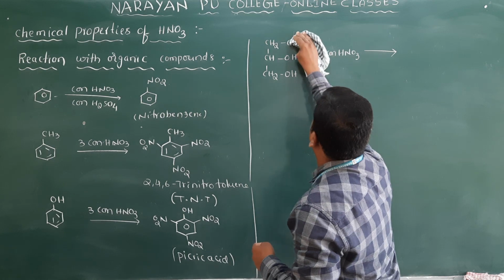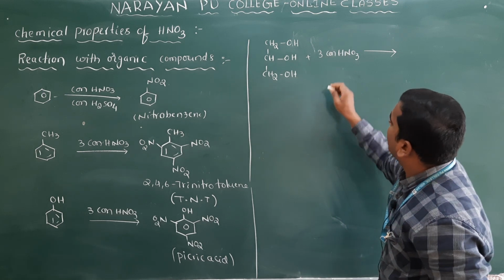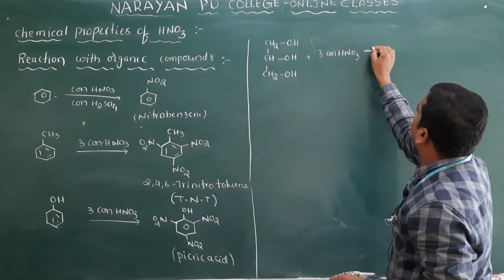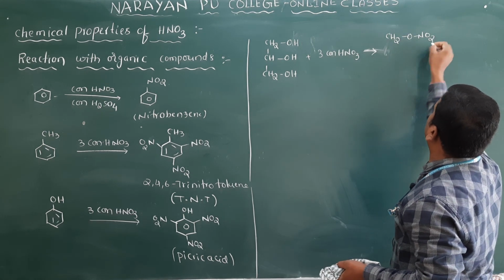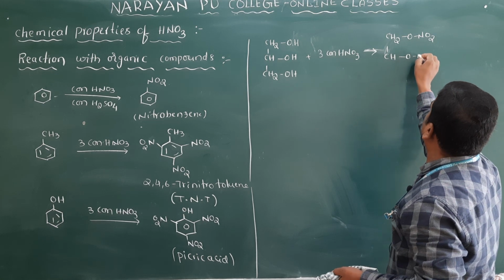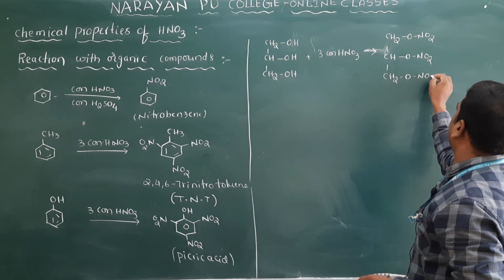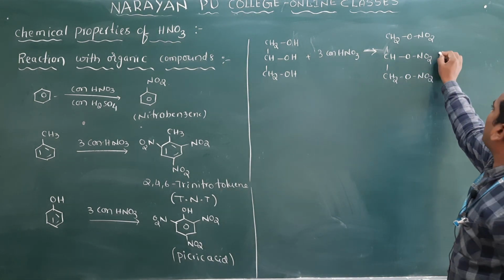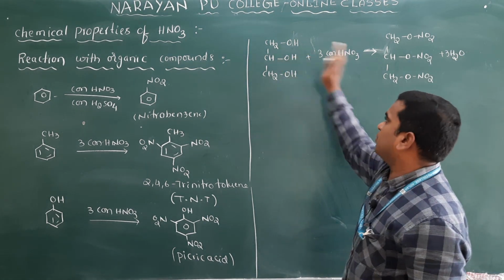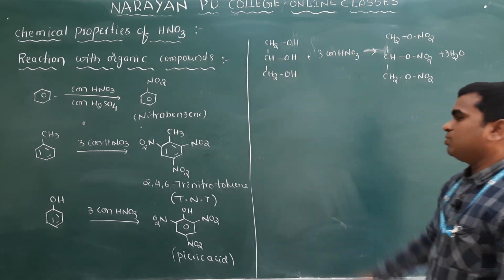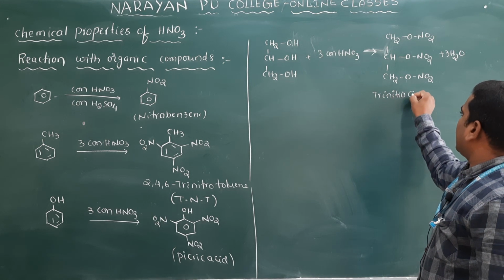The product you will get here is trinitroglycerol. Clear? You will get the compound CH2ONO2, CHONO2, and CH2ONO2. And 3 moles of water will be released: here OH and H, remove water; here also OH and H, remove water. So this we call trinitroglycerol.